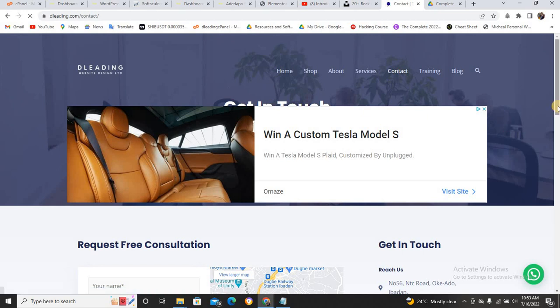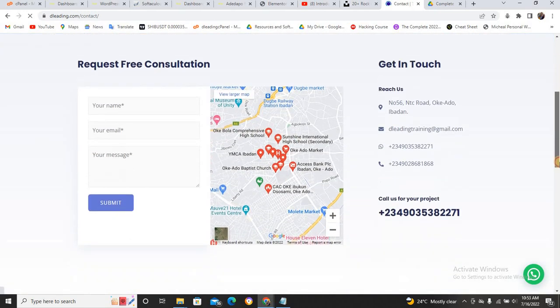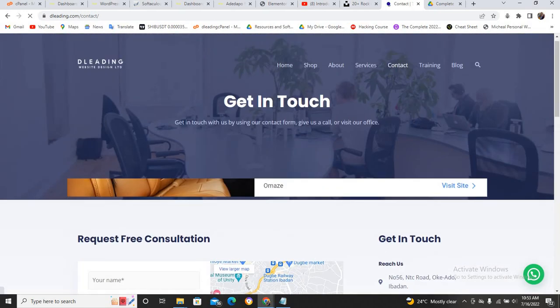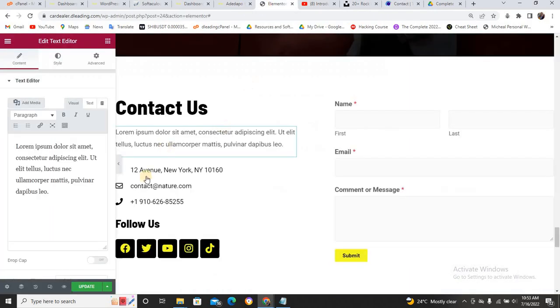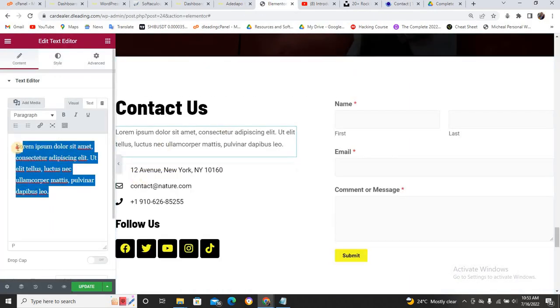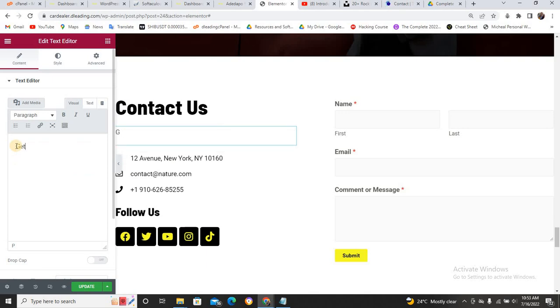Oh, that is the purpose, the implication of using Google AdSense on your website. I can just type anything there. Just type something nice. I can just say, get in touch with us anytime, any day.